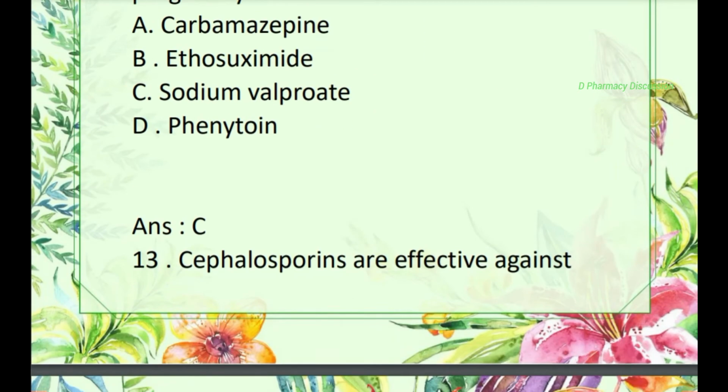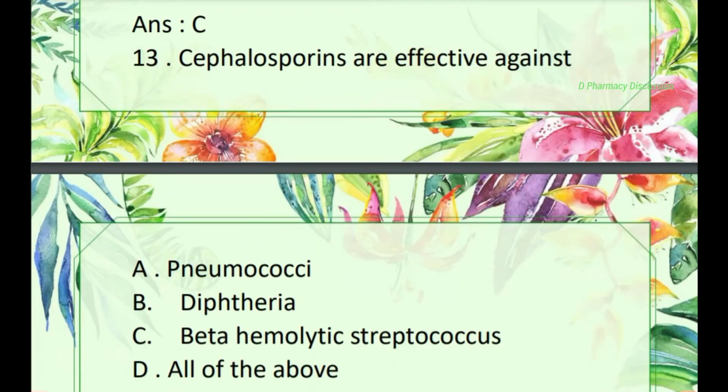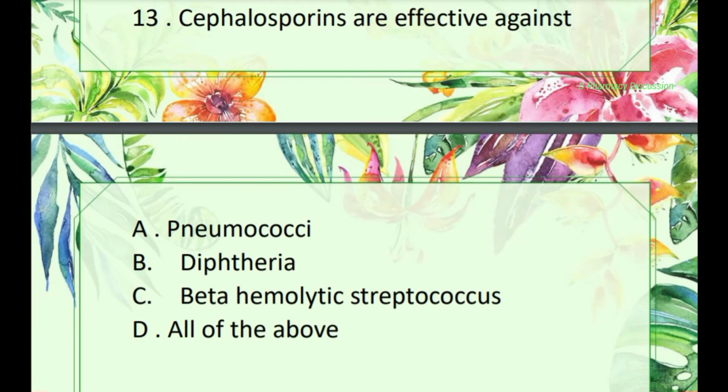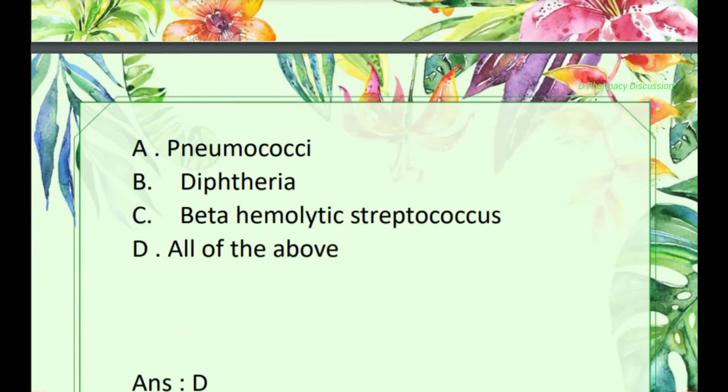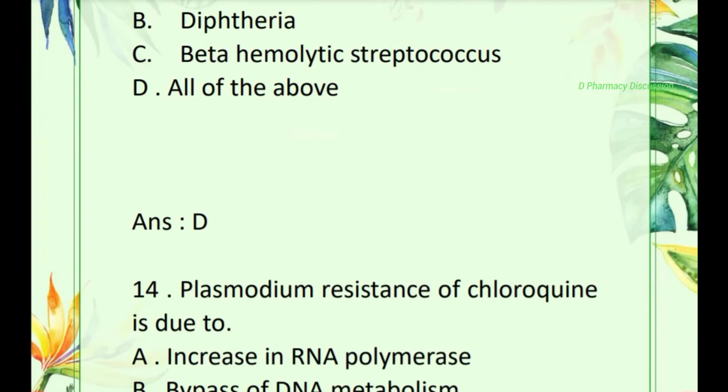Question number 13. Cephalosporins are effective against? Option A. Pneumococci, B. Diphtheria, C. Beta hemolytic streptococci, D. all the above. Correct one is option D, all of the above.